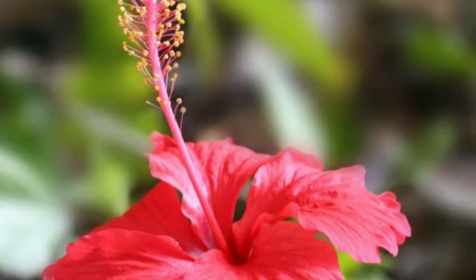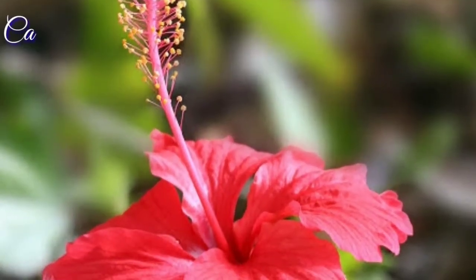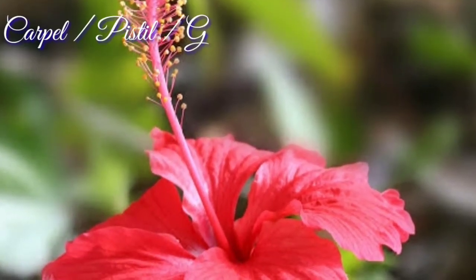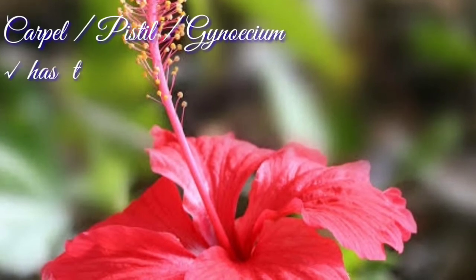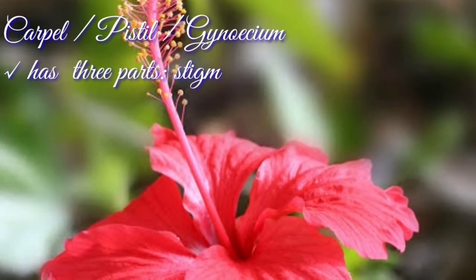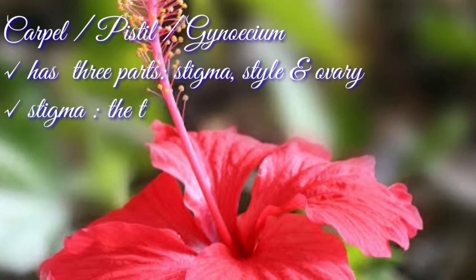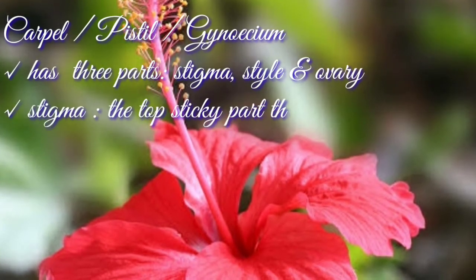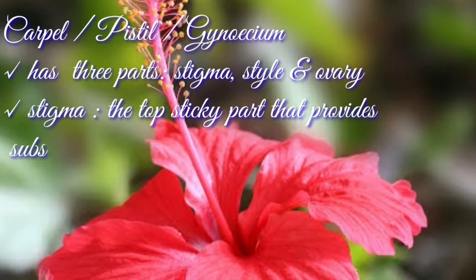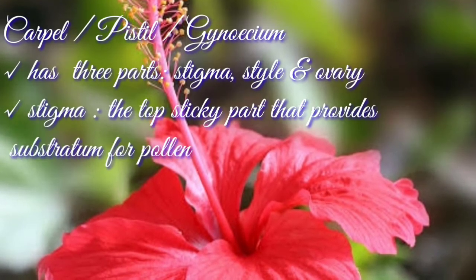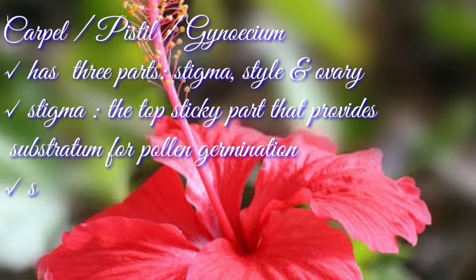The female reproductive parts are known as carpels. Carpels are lying in the center of a flower. Together, they are known as gynoecium. Each carpel or pistil is made up of three parts: stigma, style, and ovary.